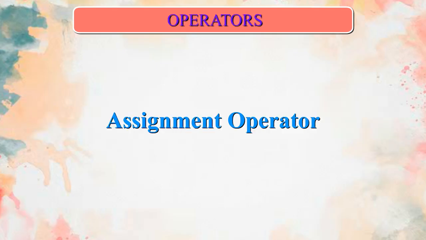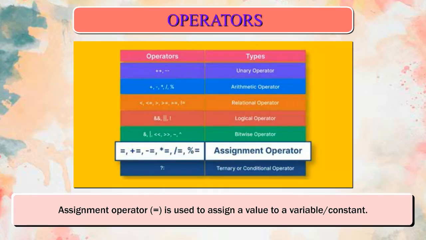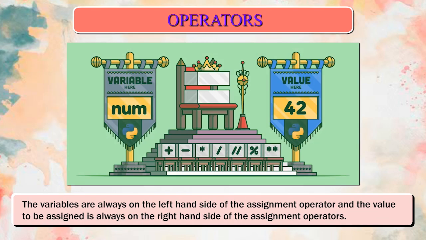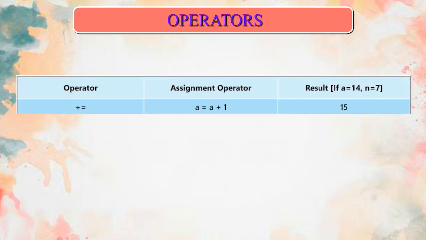Example: a--. Evaluation: a = a - 1. Result: 8. Assignment operator. The assignment operator, equal sign, is used to assign a value to a variable or constant. The variable is always on the left-hand side of the assignment operator, and the value to be assigned is always on the right-hand side of the assignment operator.